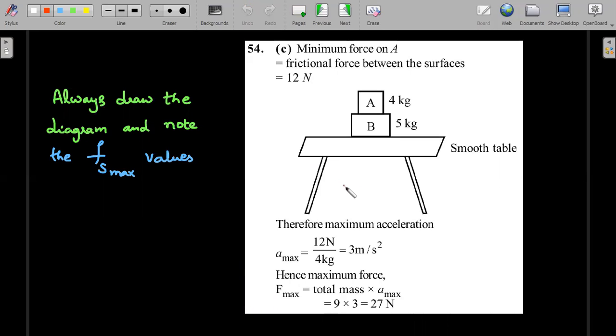As I already told you, in a block on block system, always note the limiting frictions at these two places. Here the limiting friction is 0, the smooth surface. Here the limiting friction is mu into 4 into g. That value is 12 Newton here. And then you can go ahead with the normal solution. He has given case 1 where you pull block A, and case 2 where you pull block B.